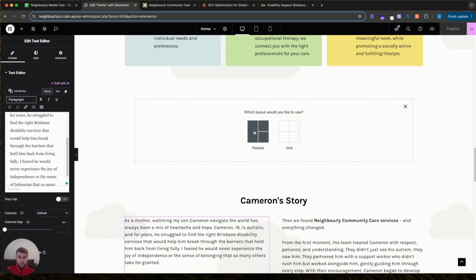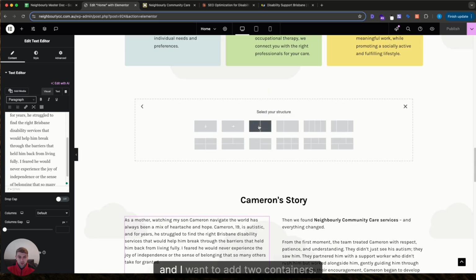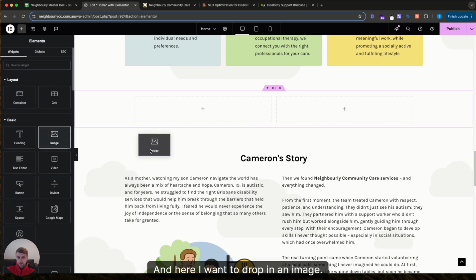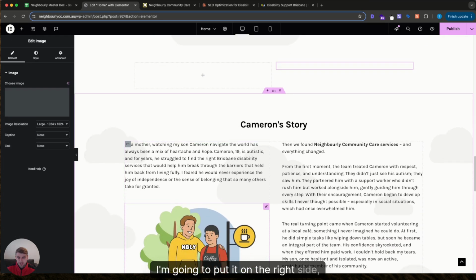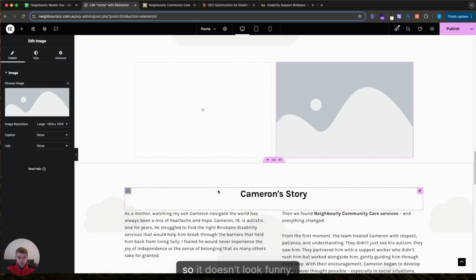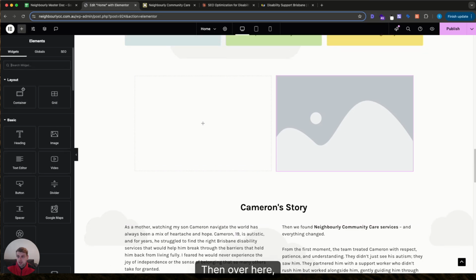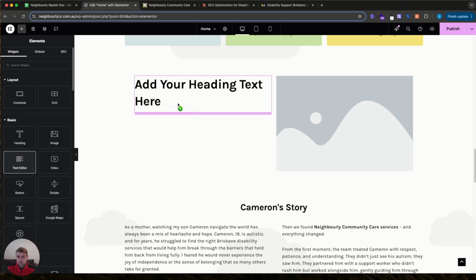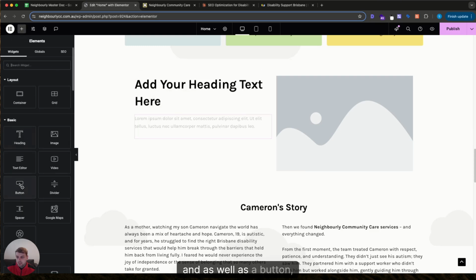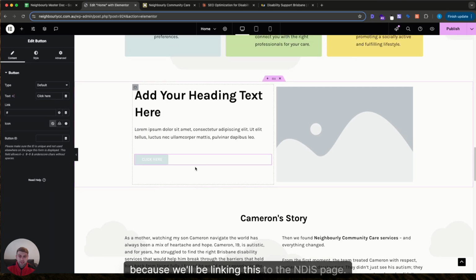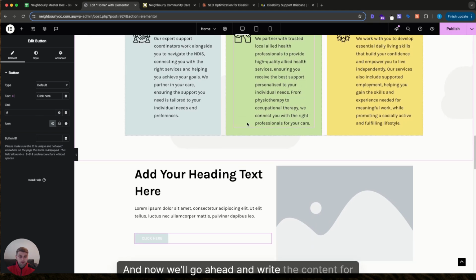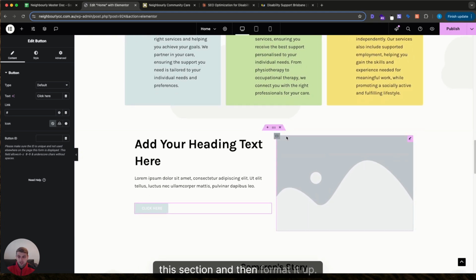So I want to add a flex box and I want to add 2 containers. And here I want to drop in an image. I'm going to put it on the right side because we've got an image over here on the left so it doesn't look funny. Then over here, we'll add a header. And we'll add some text as well as a button because we'll be linking this to the NDIS page. And now we'll go ahead and write the content for this section and then format it up.